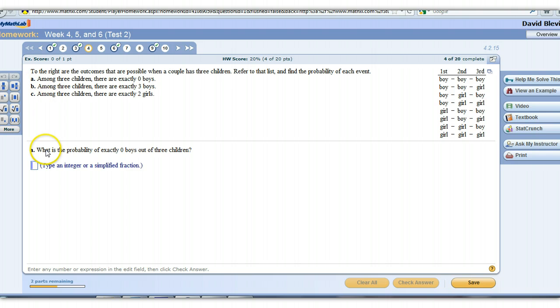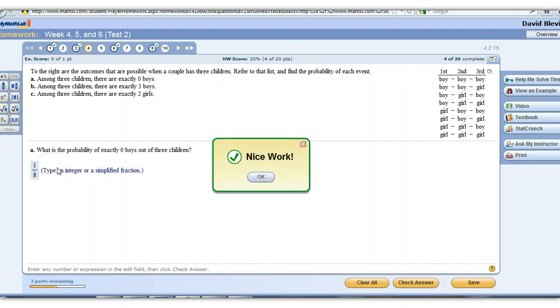Alright, so the first thing they want: what's the probability of exactly 0 boys out of the 3? Another way to say that, it's all girls. So there's one outcome, this one down here at the bottom, out of the 1, 2, 3, 4, 5, 6, 7, 8 outcomes that are possible. One outcome has no boys, so 1/8.